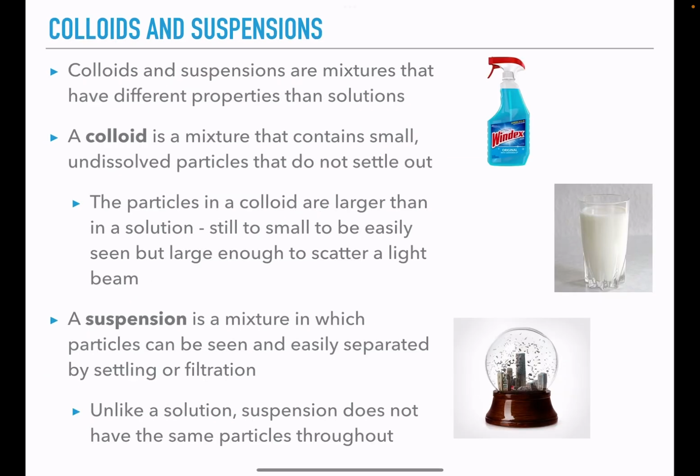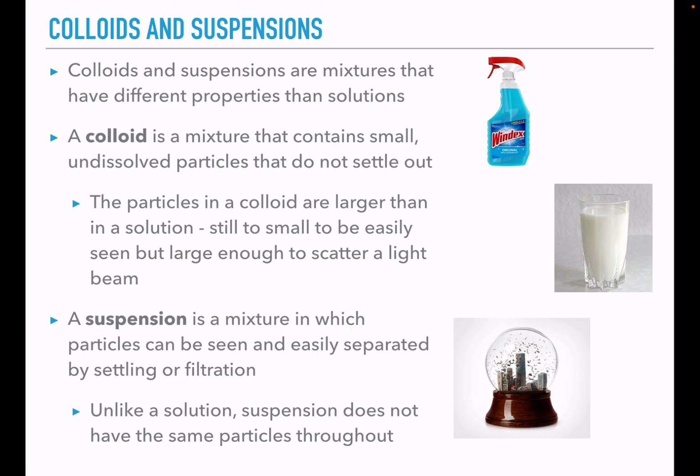Other than solutions, there are also two other types of mixtures, colloids and suspensions. They have different properties than a solution. A colloid is a mixture that has undissolved particles, but they don't settle out, and they're very, very small, so you can't see them, but they easily scatter light. Milk isn't see-through, right? Because the particles within the milk are reflecting the light around, so you can't see through it. So it's an example of a colloid. If you let milk sit for a long time, it doesn't settle out into different layers.